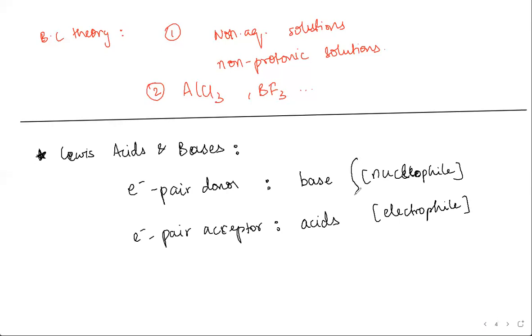In case it is confusing to figure out electron pair donor and electron pair acceptor, you can just think of nucleophiles as bases and electrophiles as acids. An easy way to remember: nucleophiles like OH minus, Cl minus all come under bases. Electrophiles, like protons, positively charged and starved of electrons, come under acids. Just a trick to remember it, that's all.